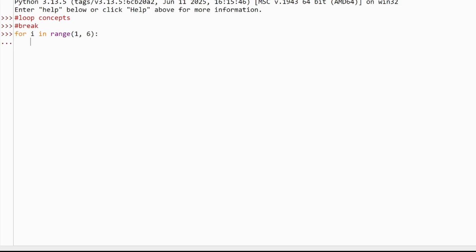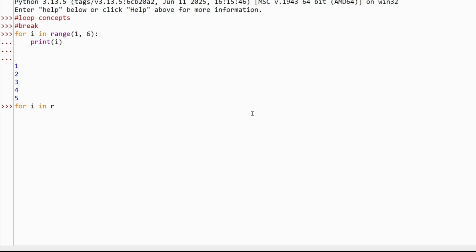If I say print i, it will simply print 1, 2, 3, 4, 5. I want to have a break in between. That is, I want to break at 3. Let us see how it can be done.